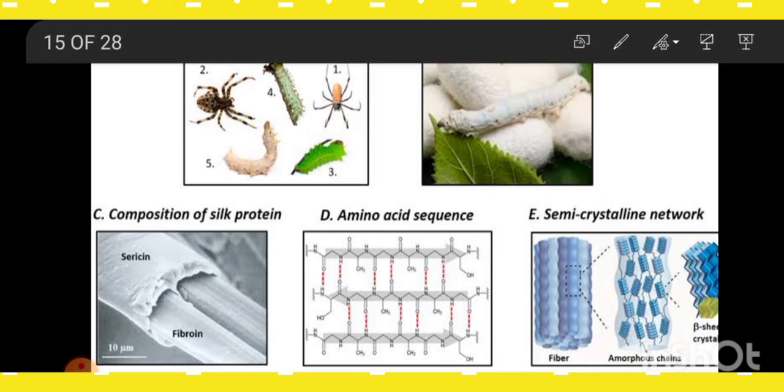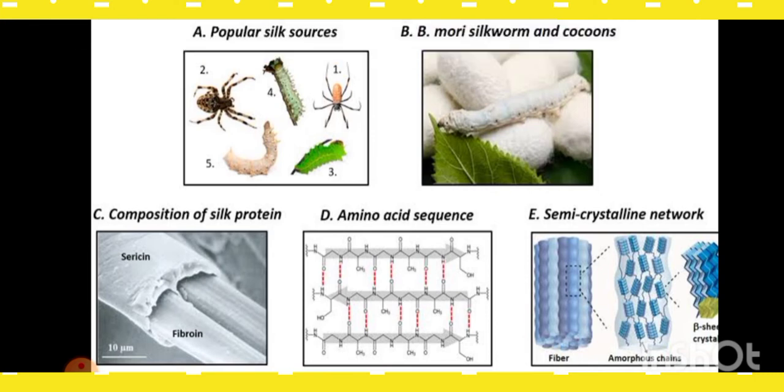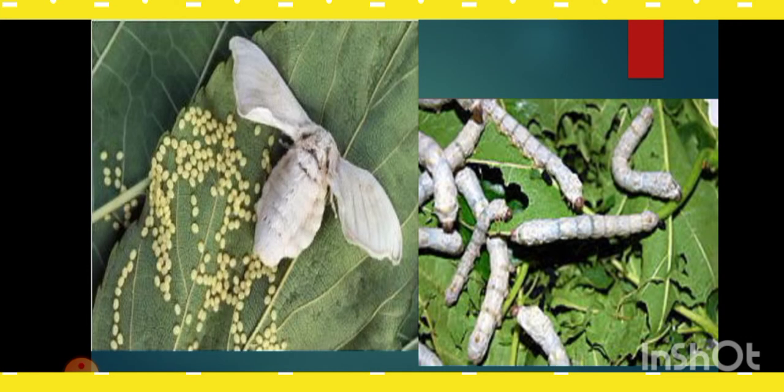Now we know these are the different sources of silk. Mori silk is famous here. If we see the chemical composition of the silk fiber, it is mainly made up of the proteins sericin and fibroin, with an amino acid sequence. As we know, the complex form is protein, and its simplest form is amino acid. Amino acid is the simplest form of the protein. This is how the life cycle happens in the sericulture industry as well, as we will see.